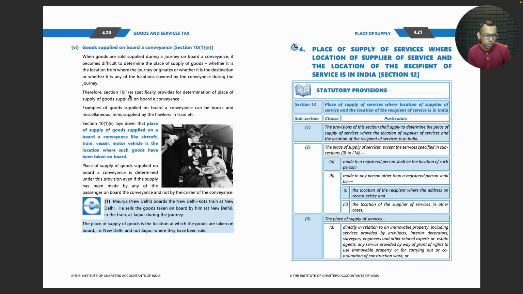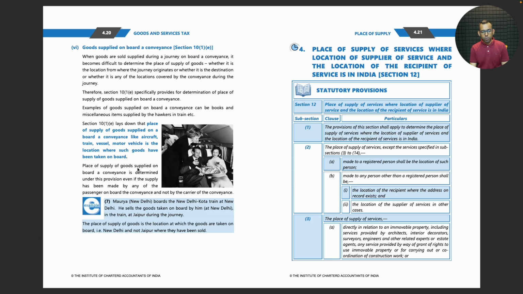Therefore, section 10 subsection 1 clause E specifically provides for a determination of place of supply of goods supplied on board a conveyance. Example of goods supplied on board a conveyance can be books and miscellaneous items supplied by the hawkers in train, etc. Section 10 subsection 1 clause E lays down that place of supply of goods supplied on board a conveyance like aircraft, train, vessel, motor vehicle is the location where such goods have been taken on board.